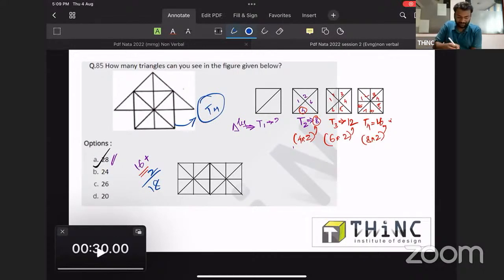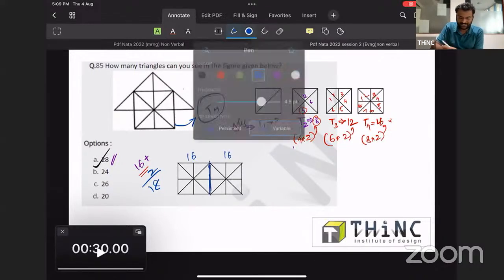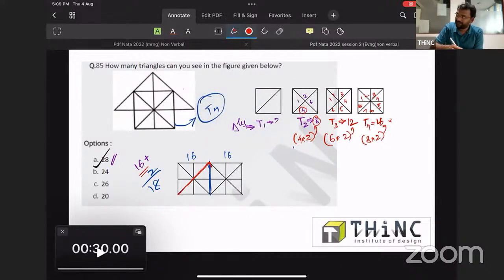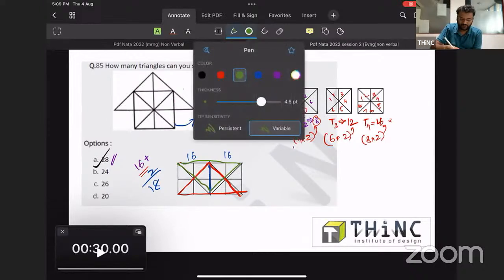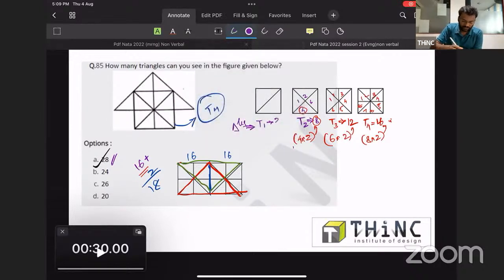Okay, so at that time, you know this is 16, you know this is 16. We need to know the number of triangles formed at the junction. This is a junction. Okay, so as like the previous case, this triangle and this triangle, two triangles like this is a common. Okay, that two will be there. Apart from that two, we need to find. This is from unit 1, this is from unit 2. So one triangle from unit 1 and another one from unit 2 has been taken.